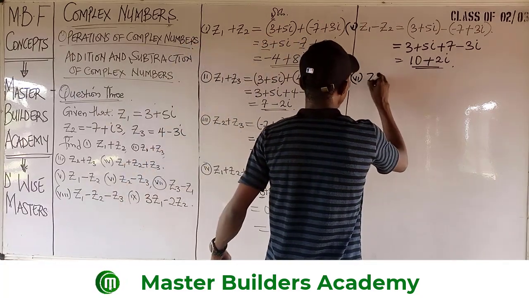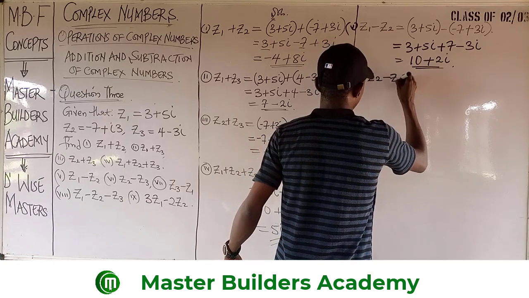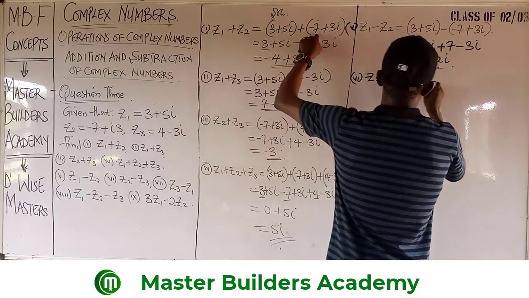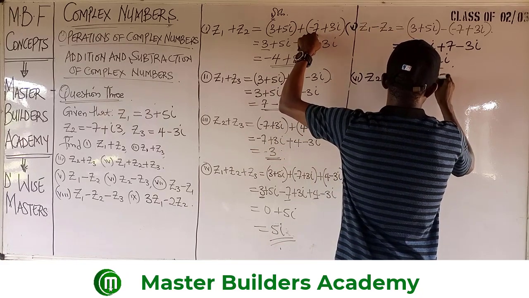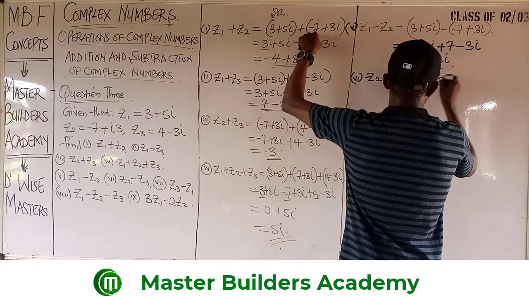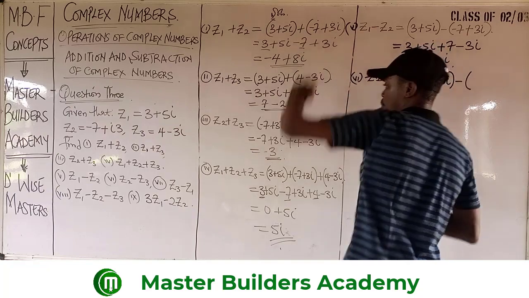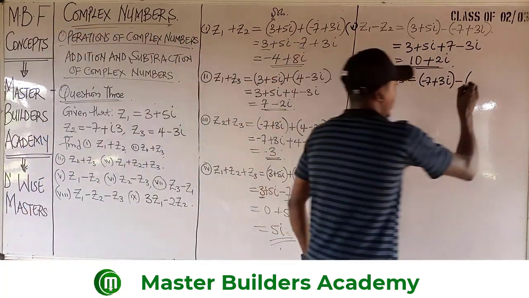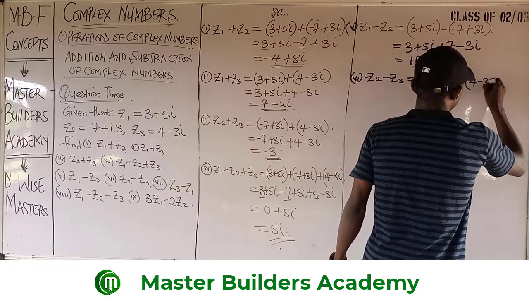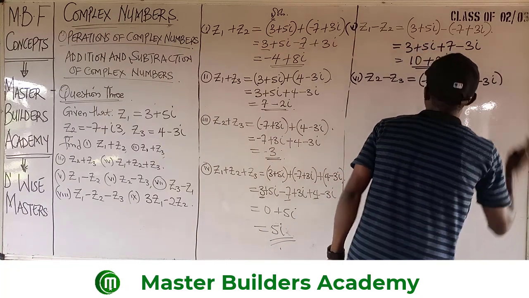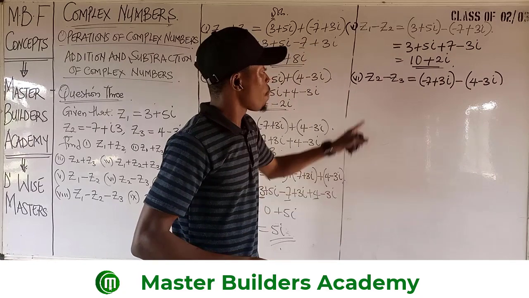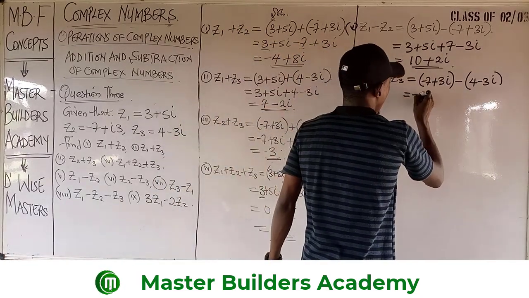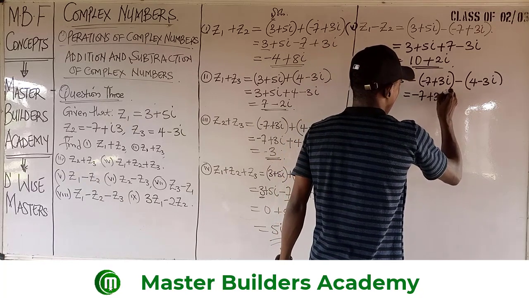VI is Z2 minus Z3. And what's that Z2? Z2 is minus 7 plus 3i, then minus open bracket Z3. Z3 is 4 minus 3i. And then, this is it. So by the time we clear off the brackets, we will have this as minus 7 plus 3i.